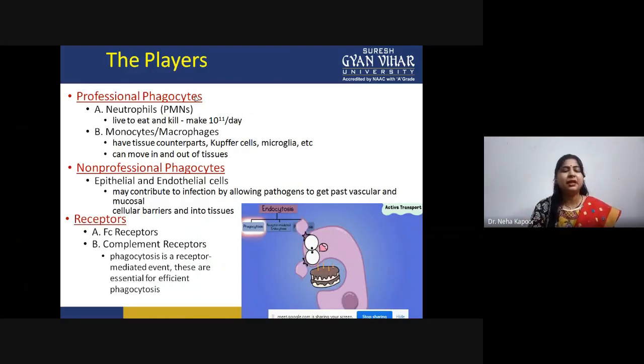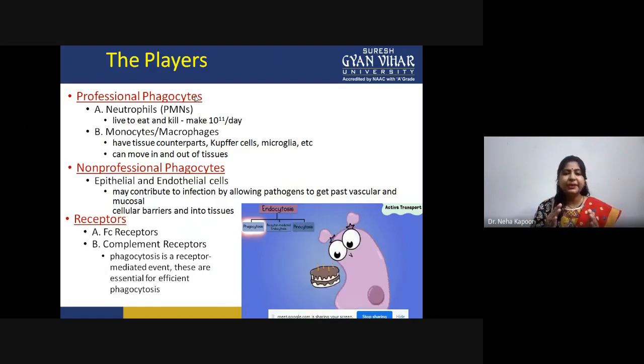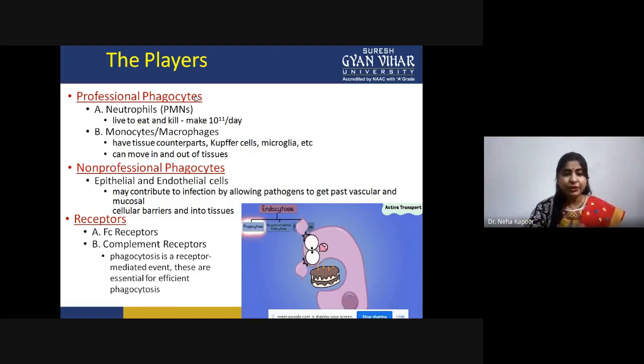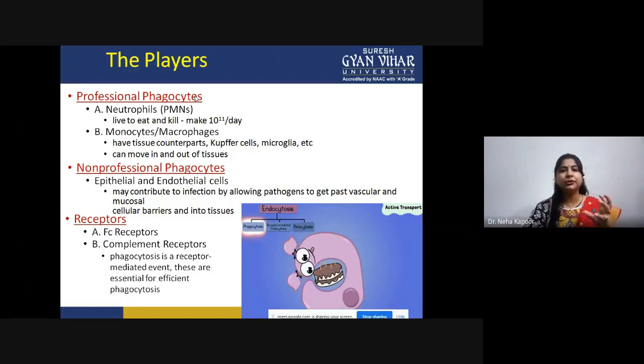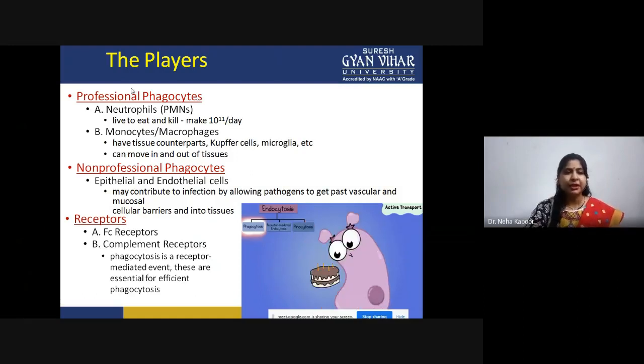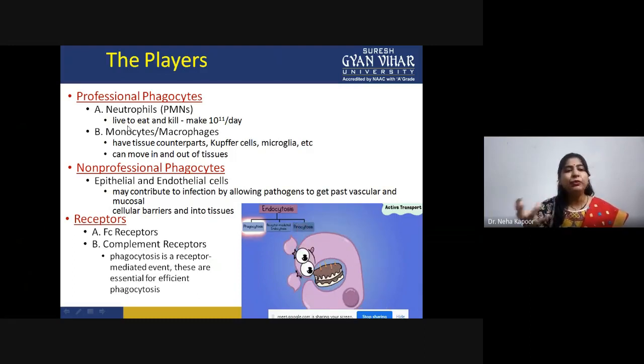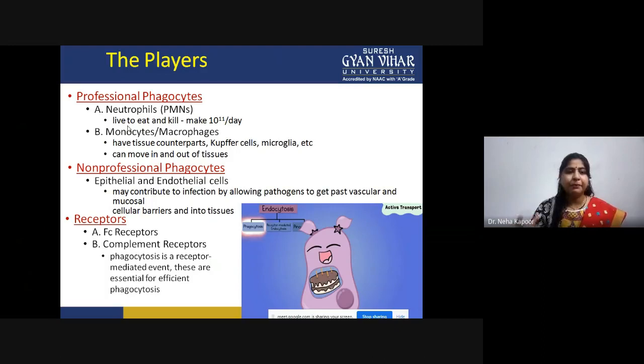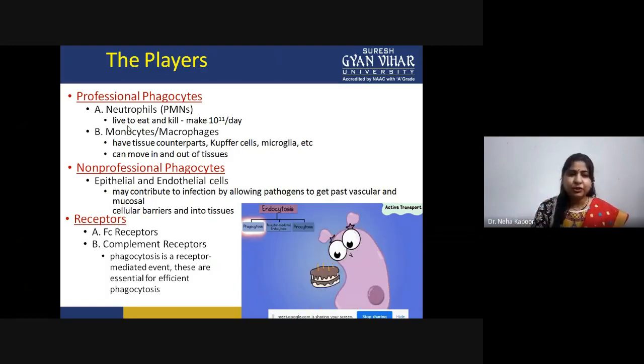Those key players are professional phagocytes, non-professional phagocytes, and some receptors that help in this process of phagocytosis. In case of professional phagocytes, the main cells are neutrophils. The main function of these neutrophils is that they live to eat and kill cells. The production rate of neutrophils is approximately 10 raised to power 11 per day.